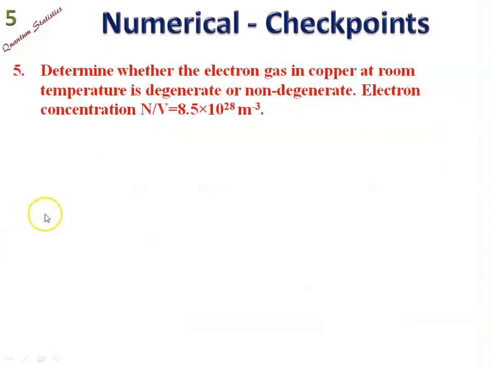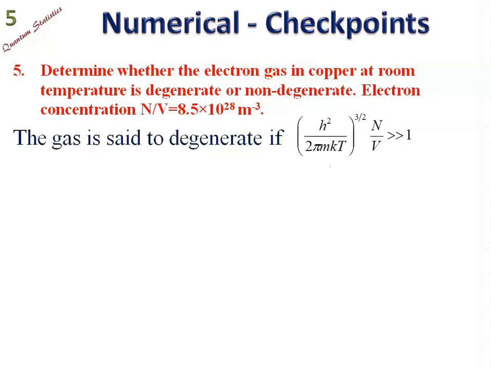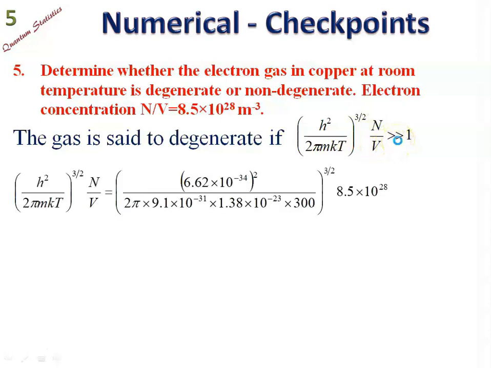The next question is to determine whether the electron gas in copper at room temperature is degenerate or non-degenerate. So whether the specific number is 1 or more than that, it depends on that. The electron concentration, number of electrons per unit volume, is 8.5 into 10 power 28 per cubic meter. The gas is said to be degenerate if the quantity h square upon 2 pi m kT to the power 3 by 2 into density, that is number of particles per unit volume, is greater than 1.